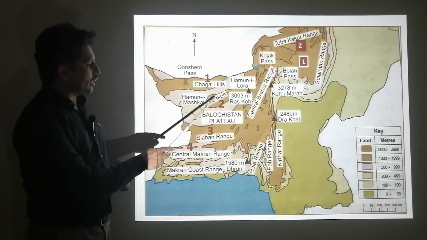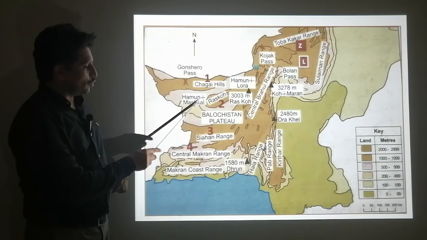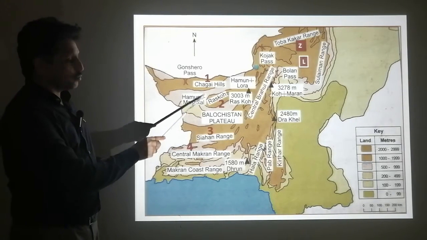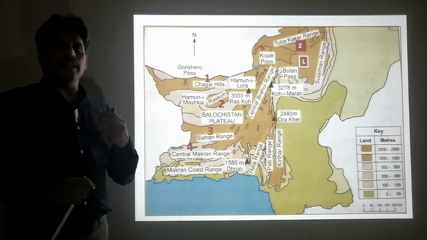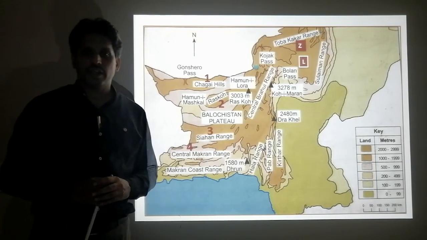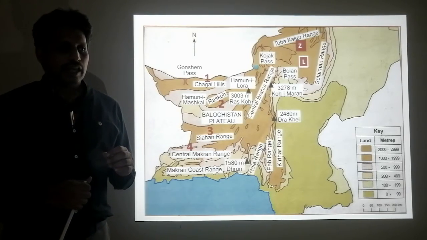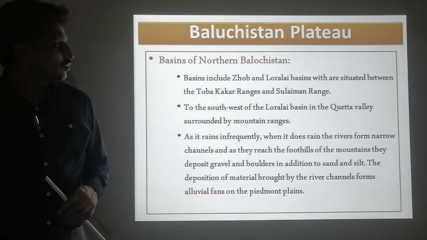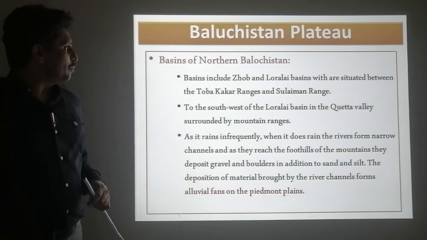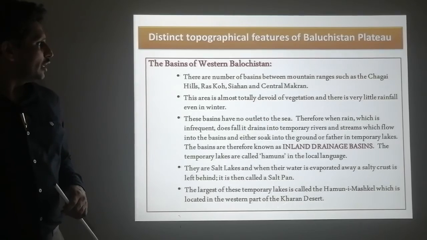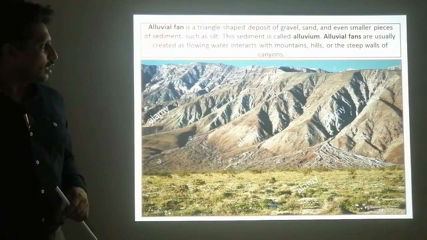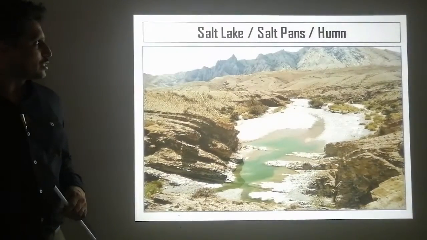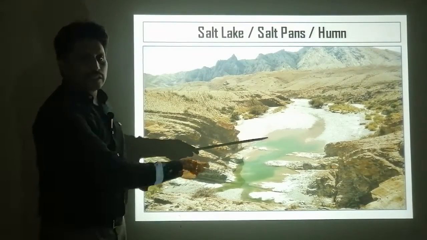Hamun-i-Mashkhel is one of the largest lakes. Here between the Chaghi and Rasco range you can see there is a basin, and in this basin there is Hamun-i-Mashkhel, one of the largest lakes. And most of these lakes are salty. Here we have gone through the northern basins and the basins of western Balochistan. And let me first tell you, this is a small lake.